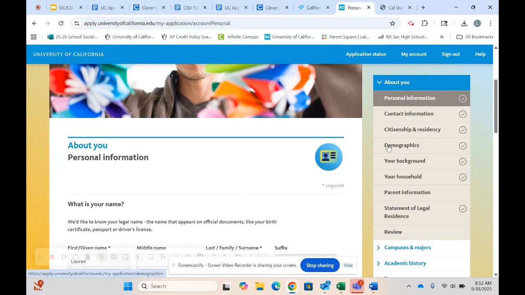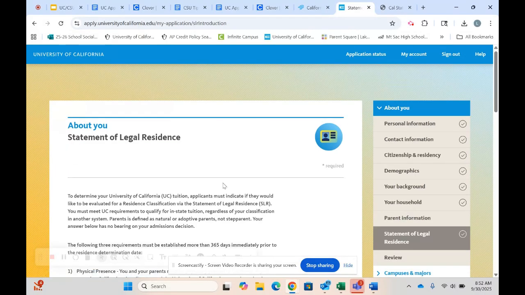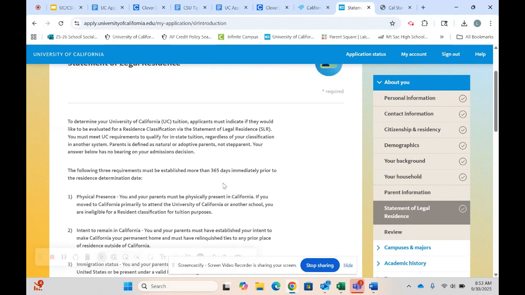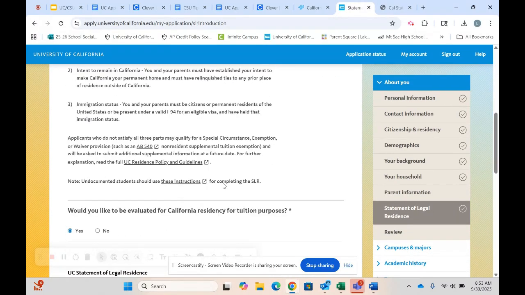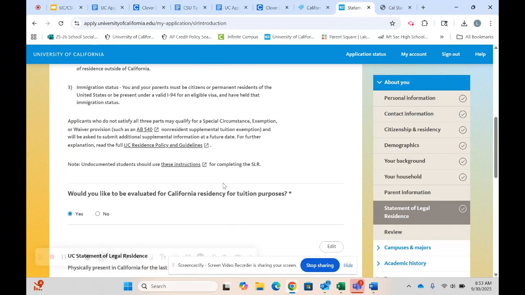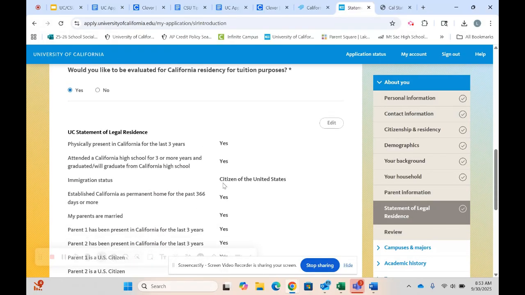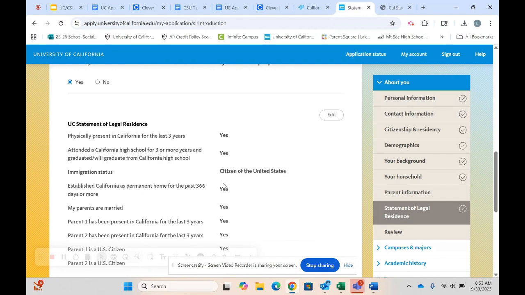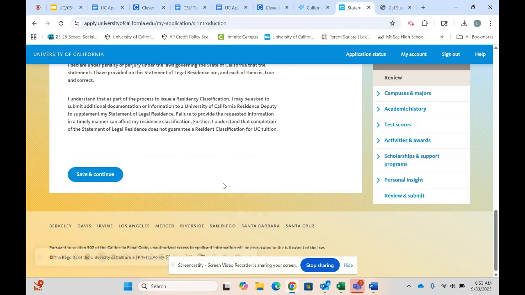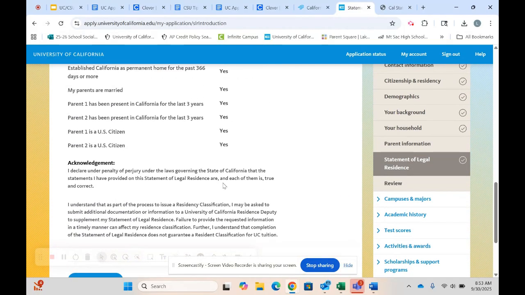Students will make their way down this check sheet for the About You section. When students get to the Statement of Legal Residence, you are going to answer these questions correctly, and this is what allows students to be considered for in-state tuition for the UC system, meaning you're paying in-state tuition, college is cheaper, so please make sure you are filling out this information correctly.